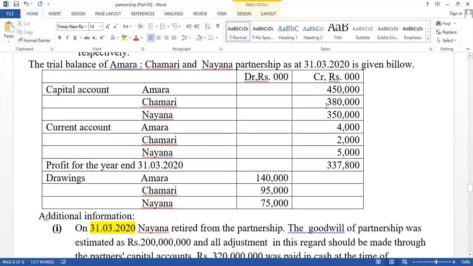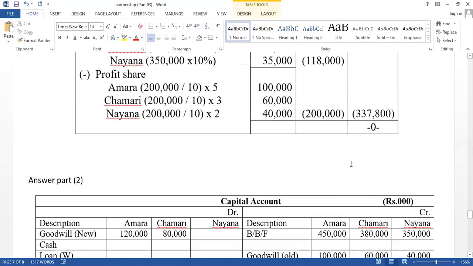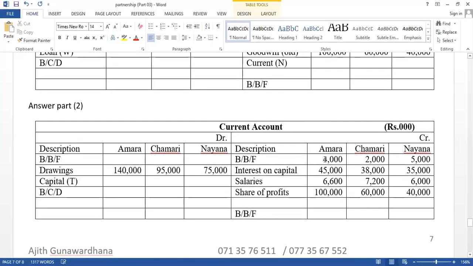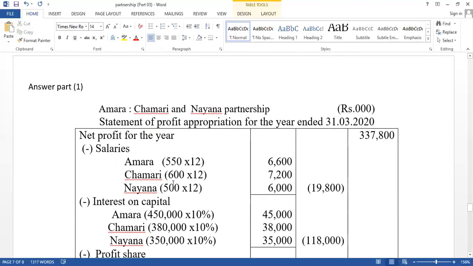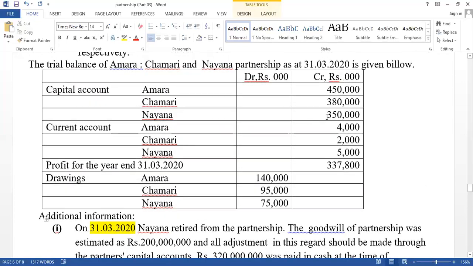First, take the balances of the capital and current accounts. The balances are available, and net profit is given. Net profit should be included in the profit appropriation account, and the partners' current account and capital account balances are given in the trial balance. Now think about interest on capital. The monthly salary is given; multiply by 12 to calculate the annual salary. Interest on capital should be calculated based on their opening balance.